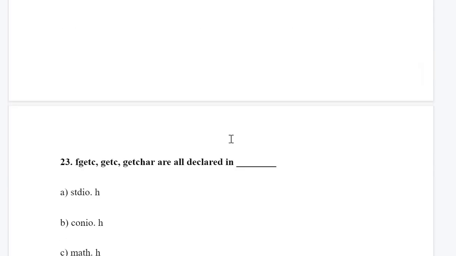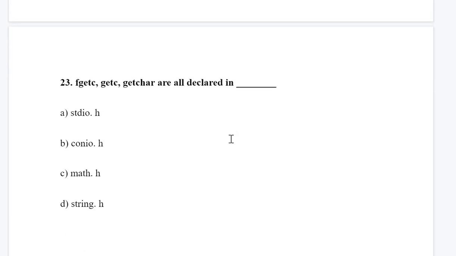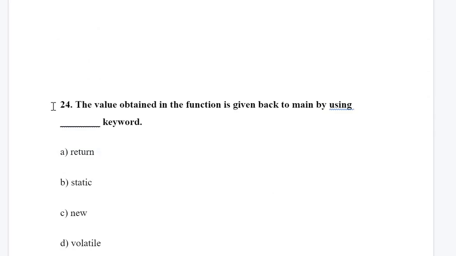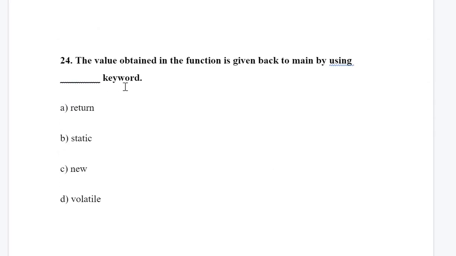Okay, so question number 23. fgetc, getc and getchar are all declared in. These are input output functions, and as you know, these input output functions are declared in stdio.h.